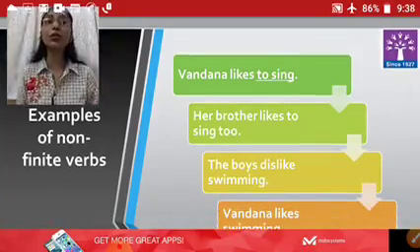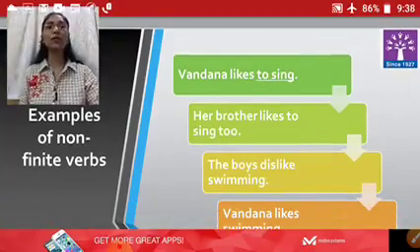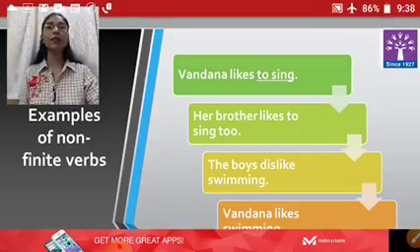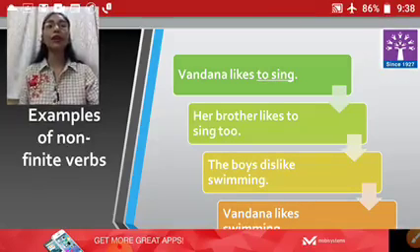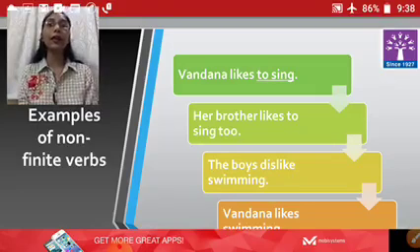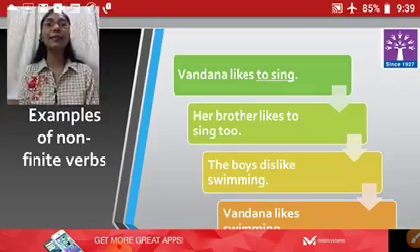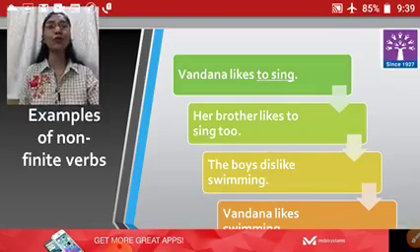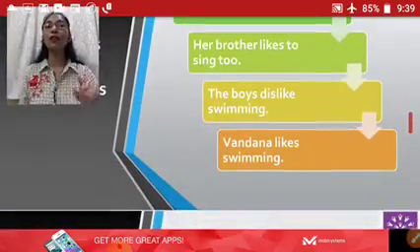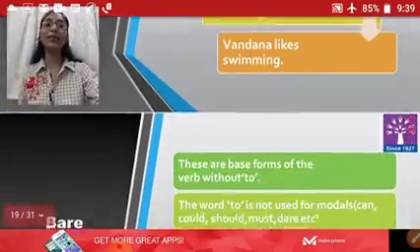Vandana likes to sing. Her brother likes to sing too. If I change the subject, here it's a singular subject and therefore it is likes. If I say they like to sing, here I had changed the subject, and as per the subject the verb has changed. It has become like, but to sing has remained as it is, and hence it is considered as a non-finite verb. So a non-finite verb will not change as per the subject or tense. Please keep this in mind.